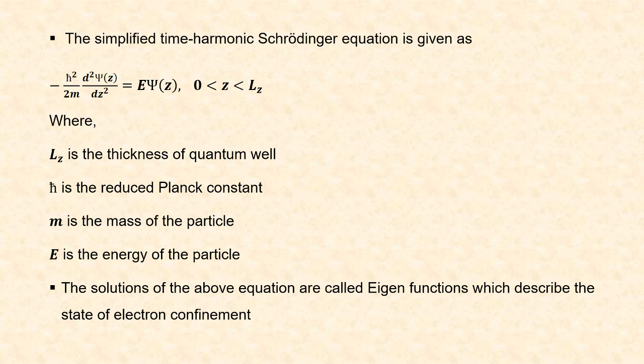Here Lz is the thickness of quantum well within which the particle's potential is 0 and h bar is the reduced Planck constant, m is the mass of the particle and E is the energy of the particle. The solution of the above equation are called eigenfunctions, which describe the state of electron confinement. This equation will have infinitely many solutions, and these solutions are called as eigenfunctions.